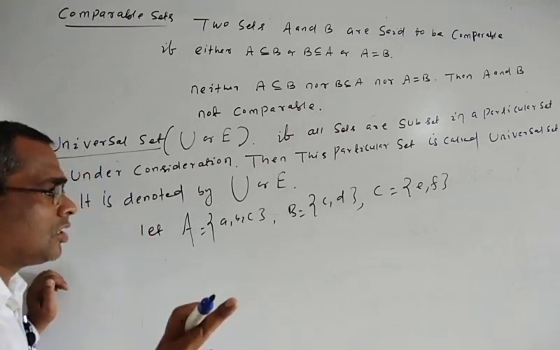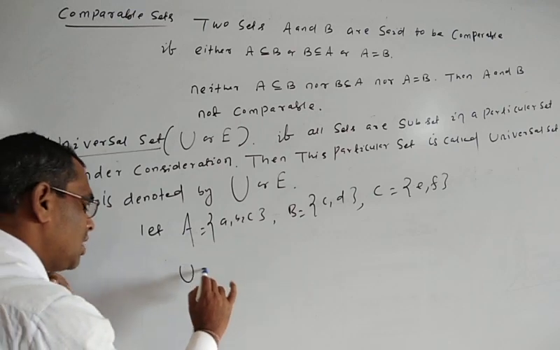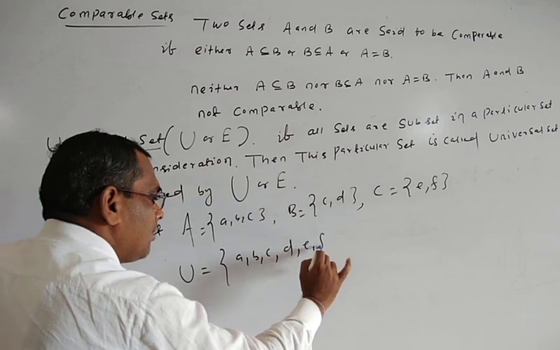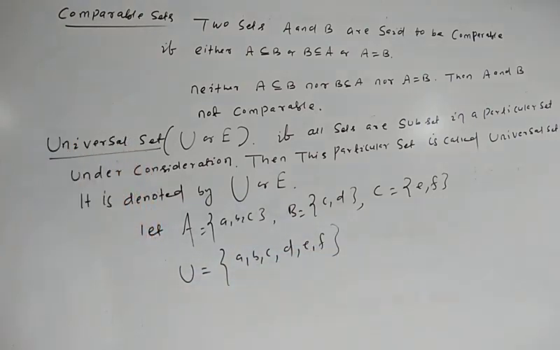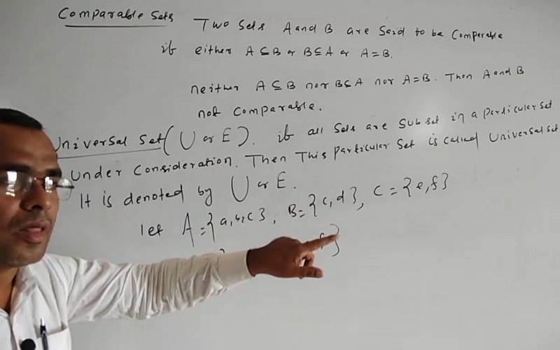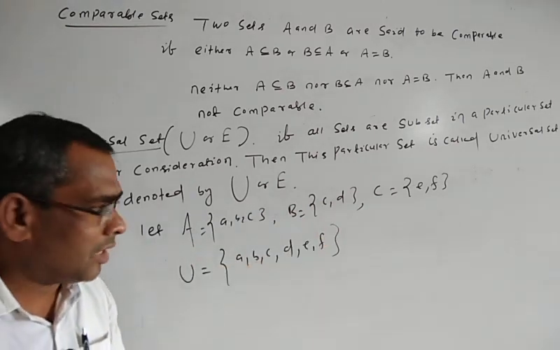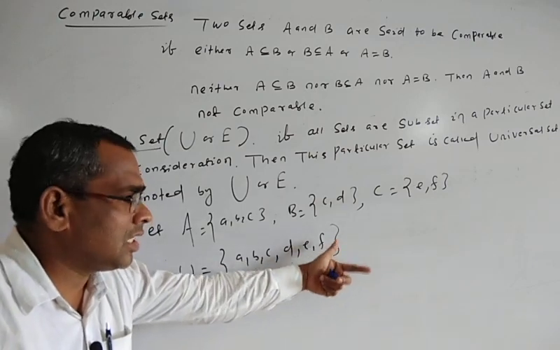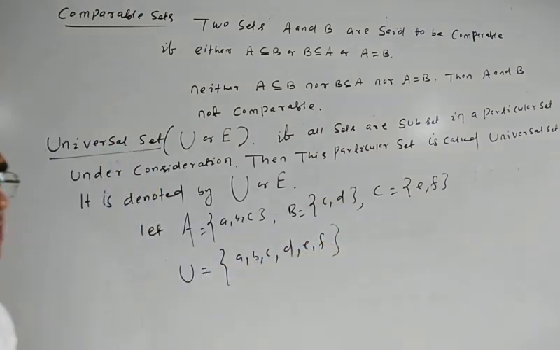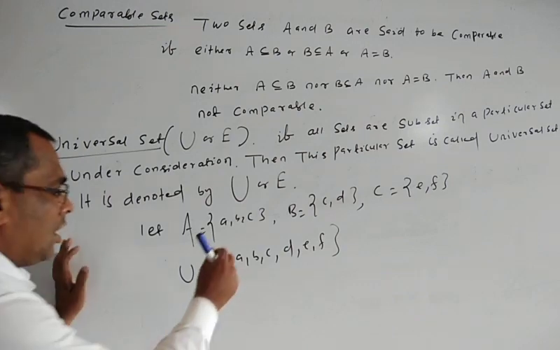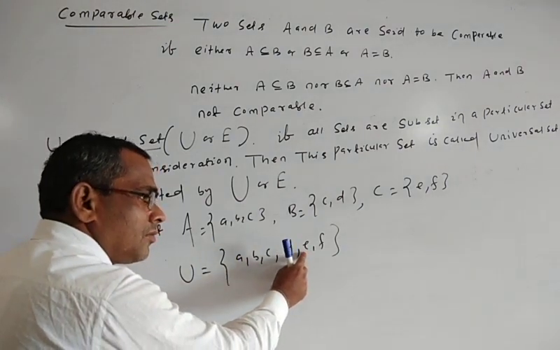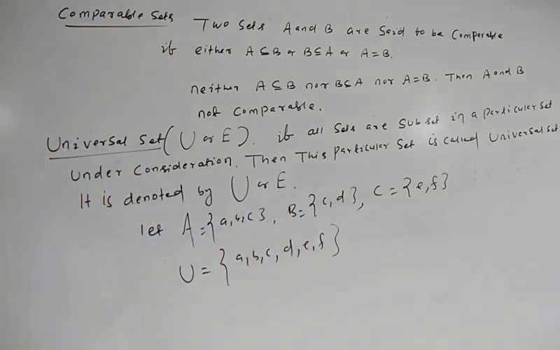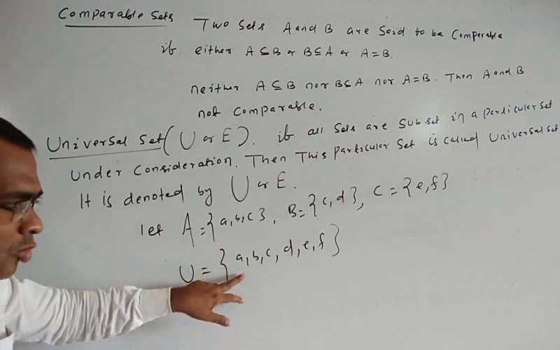Then that set is known as a universal set. So here the universal set may be {a, b, c, d, e, f}. Or if we take other elements, g, h, or a, b, c, d, e, f, g, h, i, j, k, this is also a universal set. But a, b, c, d, e, f are necessary to include in that set.